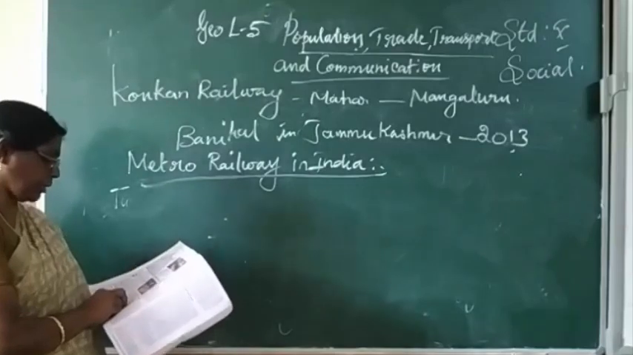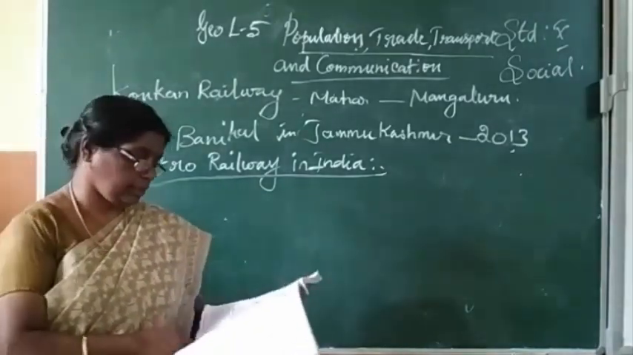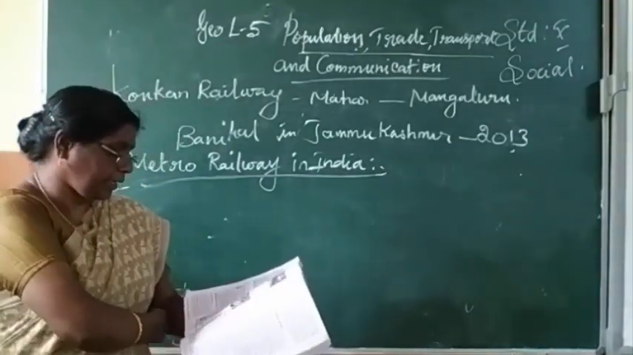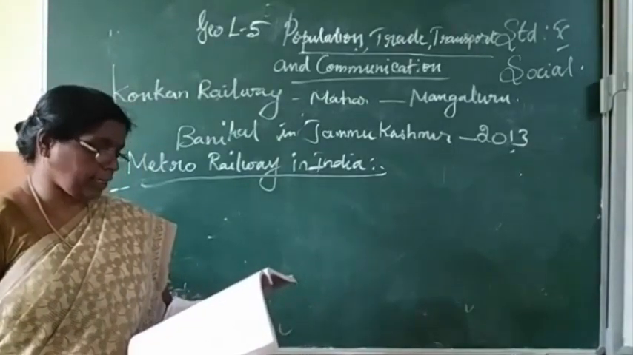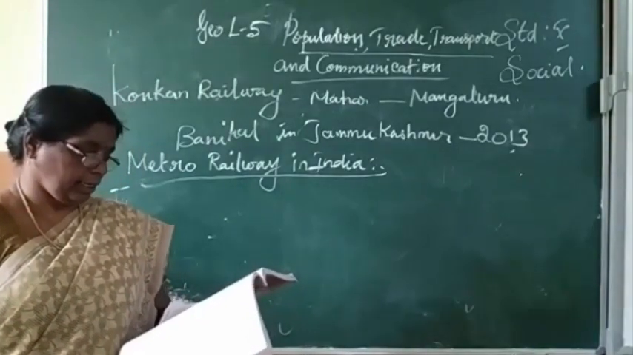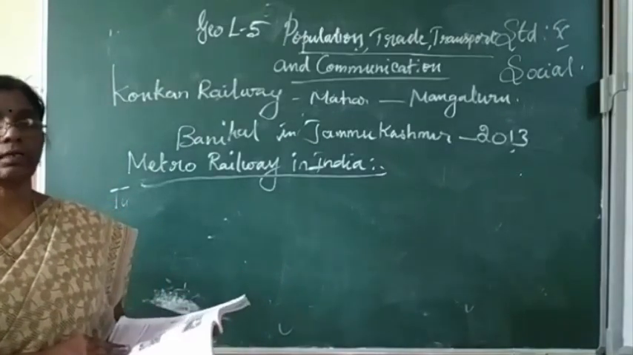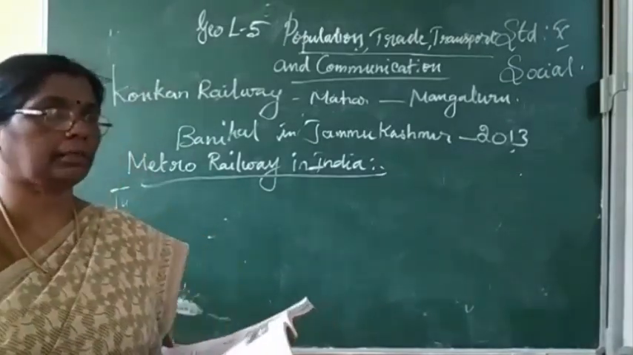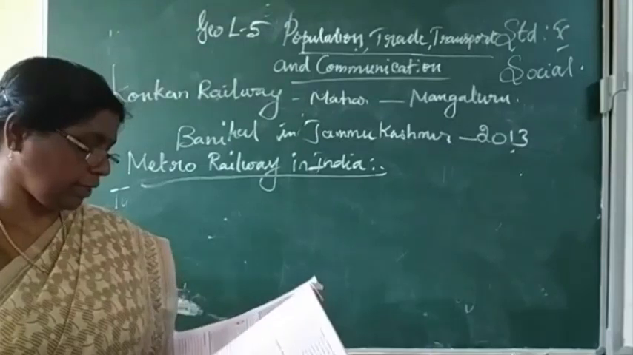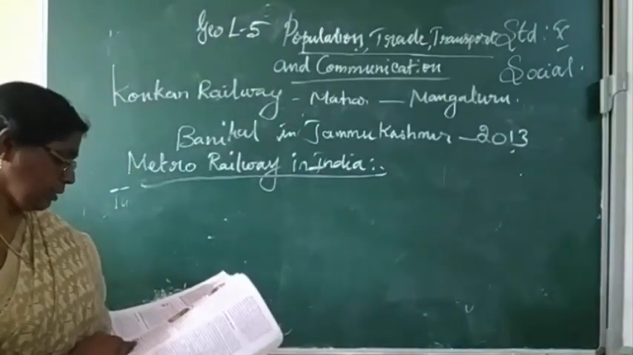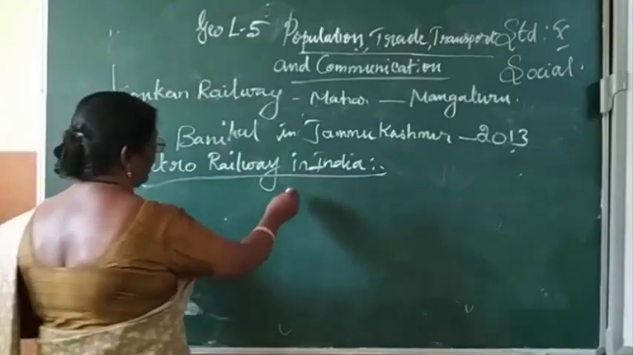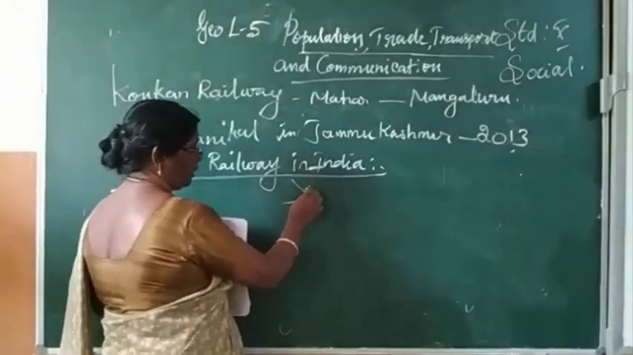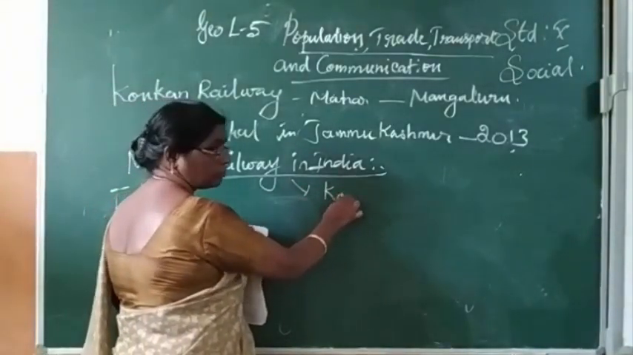What are the metro railway connectivity cities? Kolkata, Chennai, Delhi, Bangalore, Gurgaon, Mumbai, Kochi and Jaipur. These 8 cities are connected with the metro railway. The metro railway system was first introduced in Kolkata.